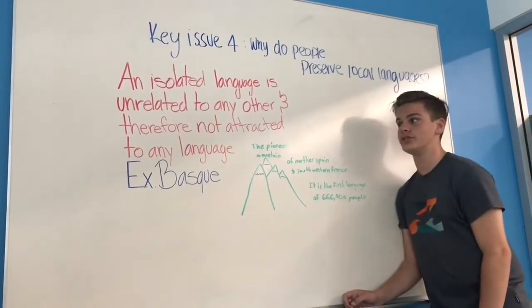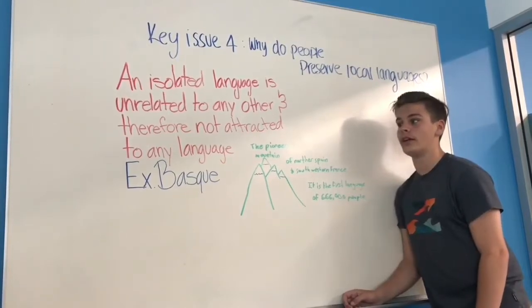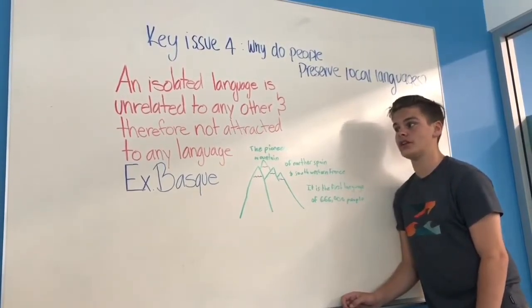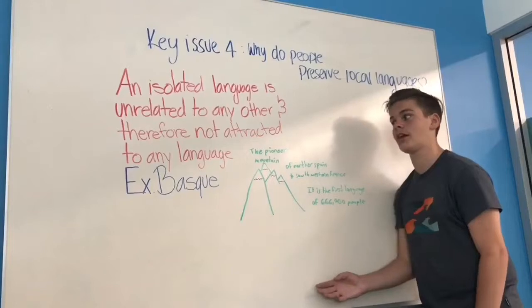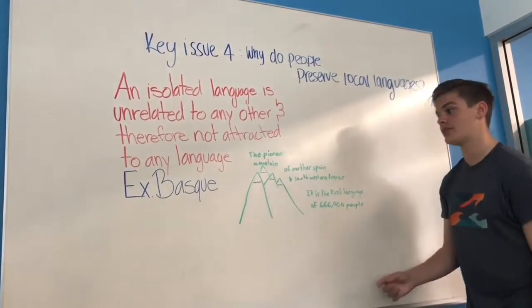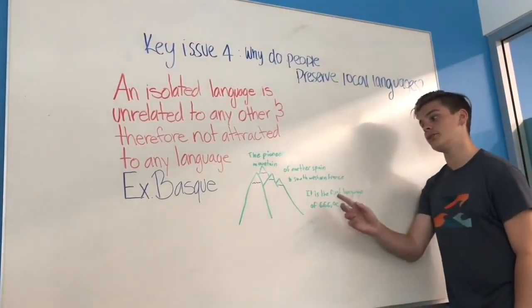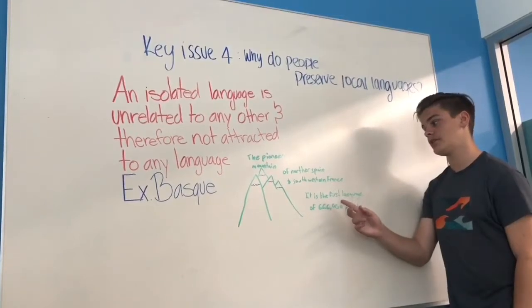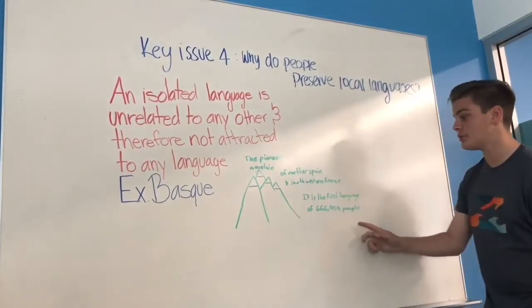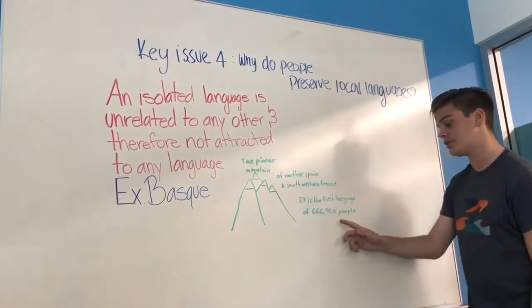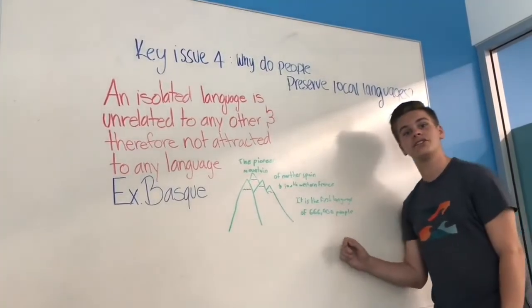An isolated language is unrelated to any other and therefore not attracted to any language. For example, Basque. The Pyrenees Mountains are where Basque was located, north of Spain and southwest of France. It is the first language of 666,000 people, and their isolation has helped preserve their language.